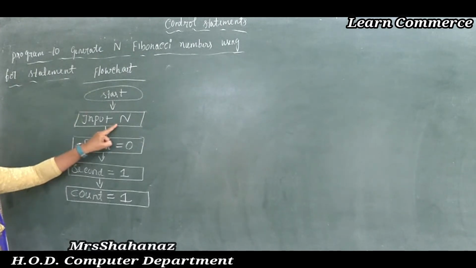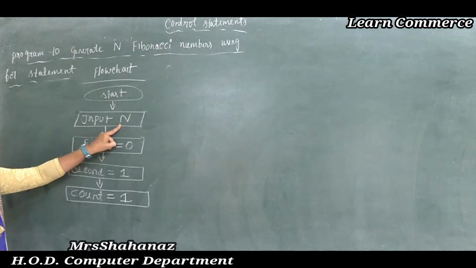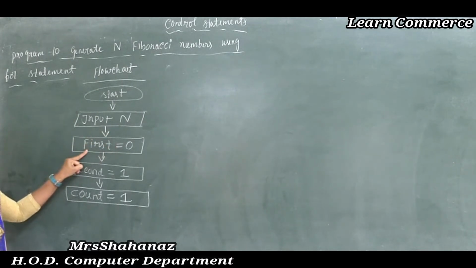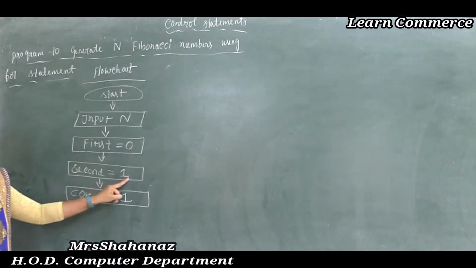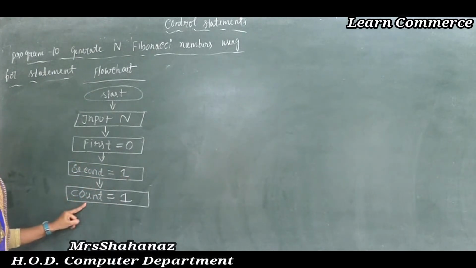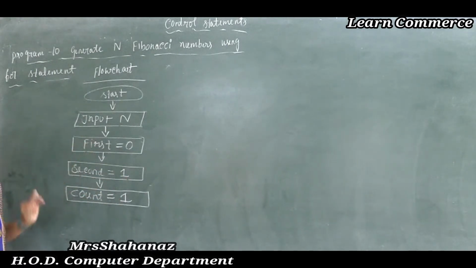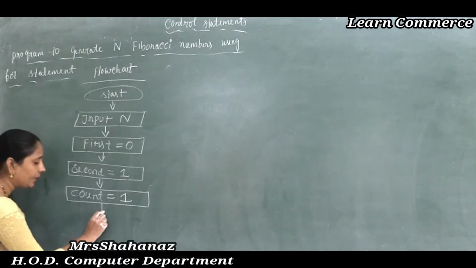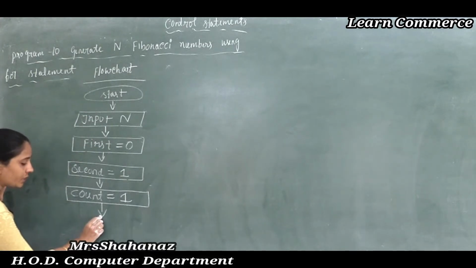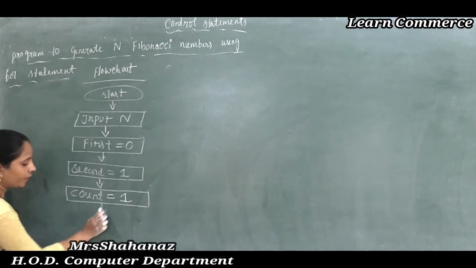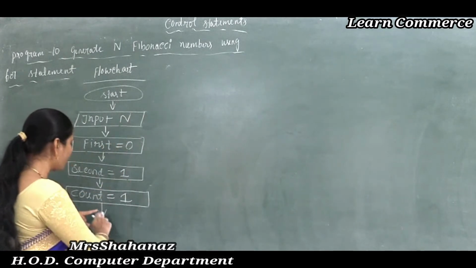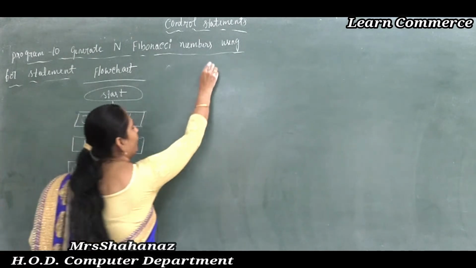So first of all I am inputting a value to the variable n, and next initializing: the first value is equal to 0, the second value is equal to 1, and the count value is equal to 1 using the process symbol. After that I am using one condition. What condition am I going to use? Let's use it in the next part. I am going to complete the same thing in the next part.